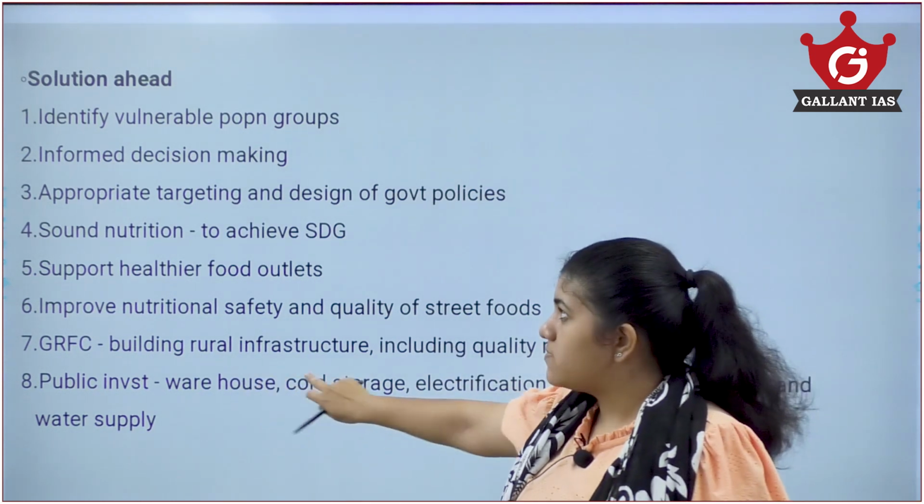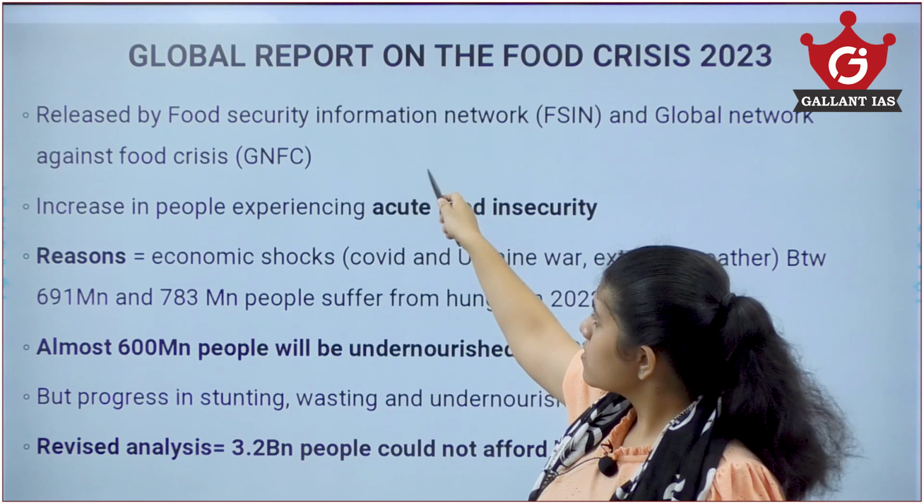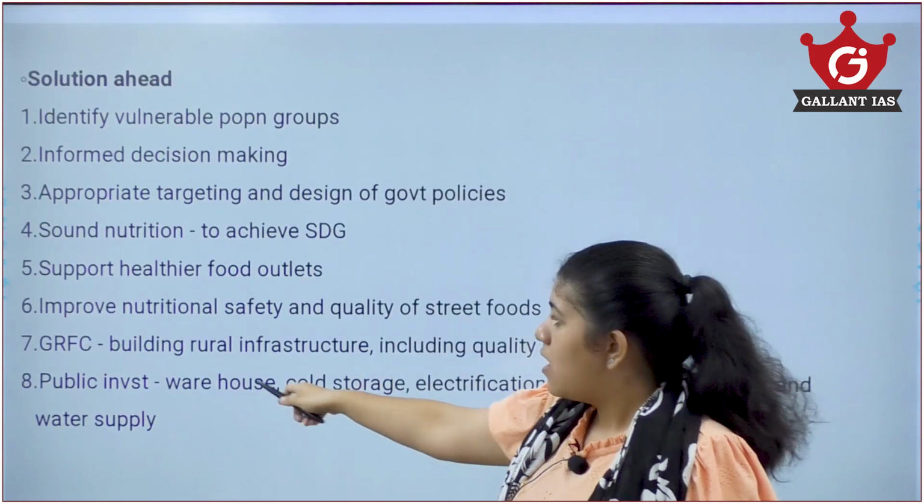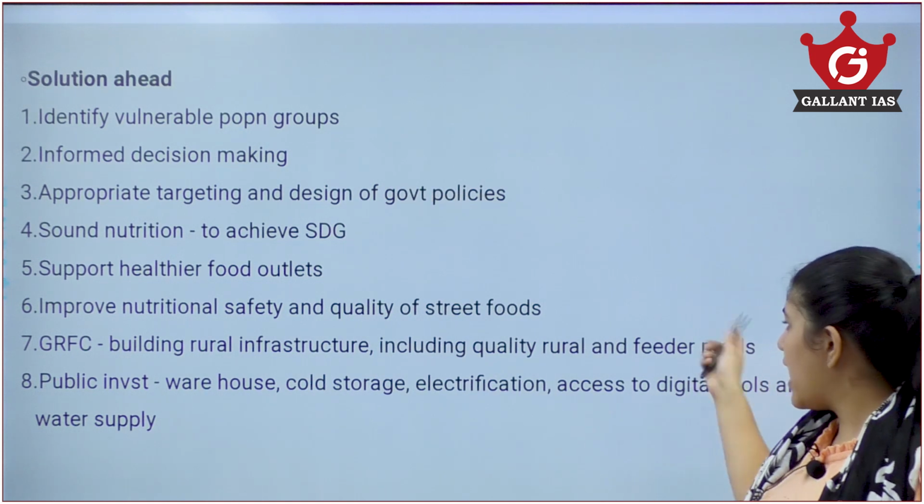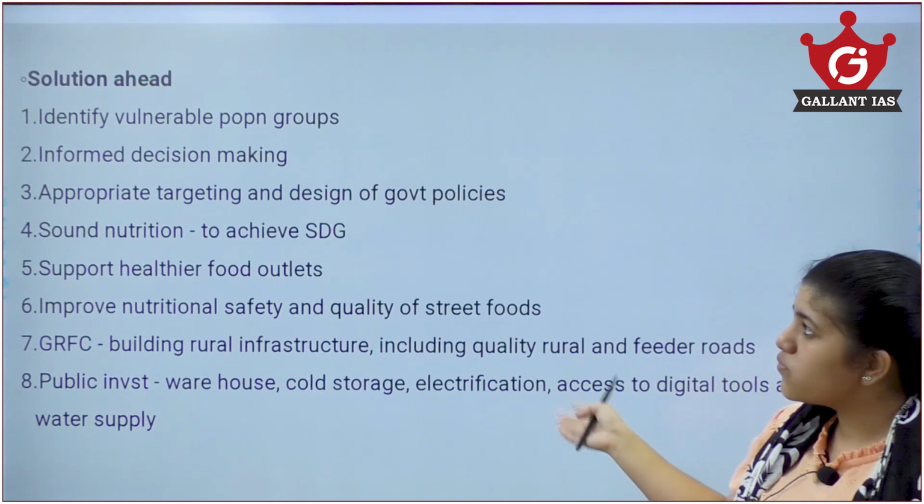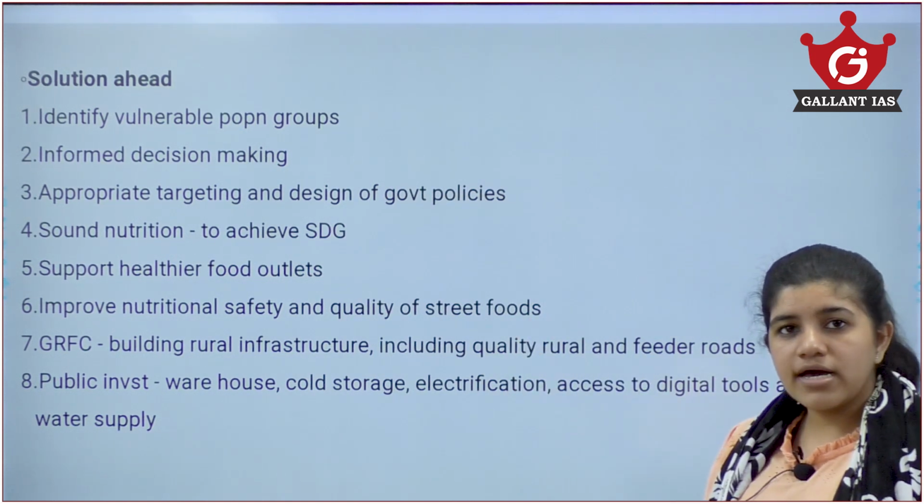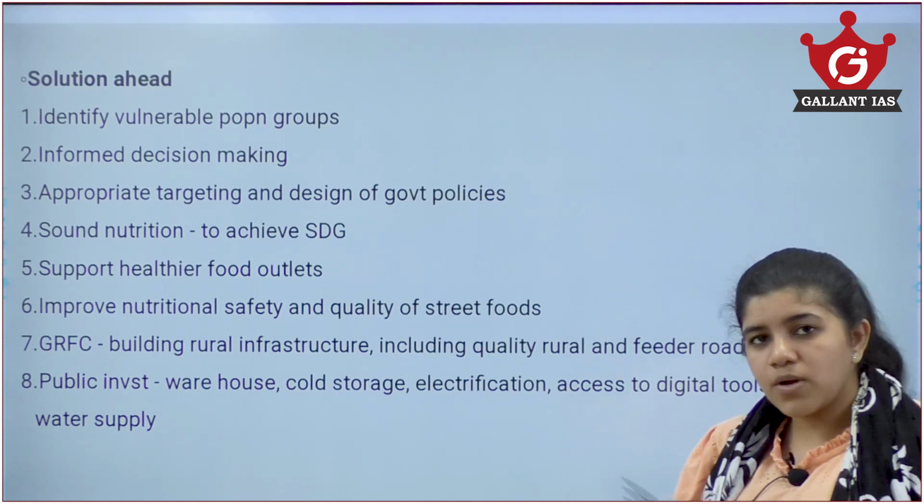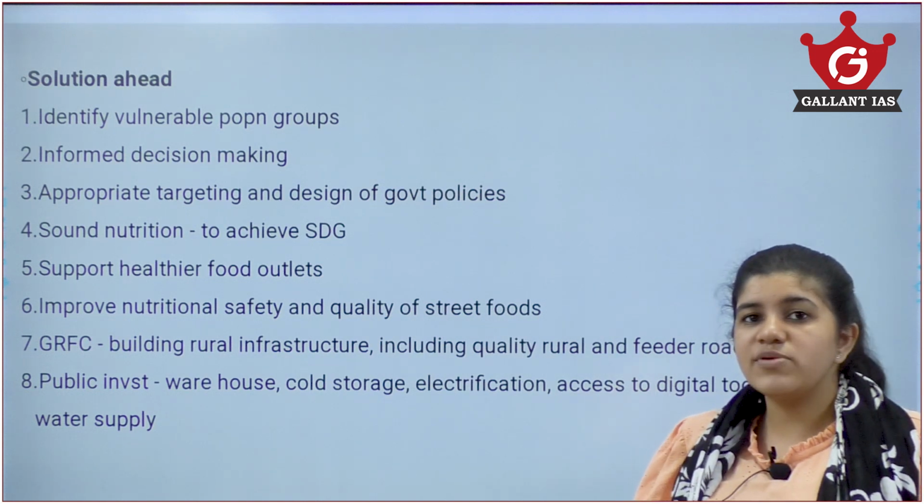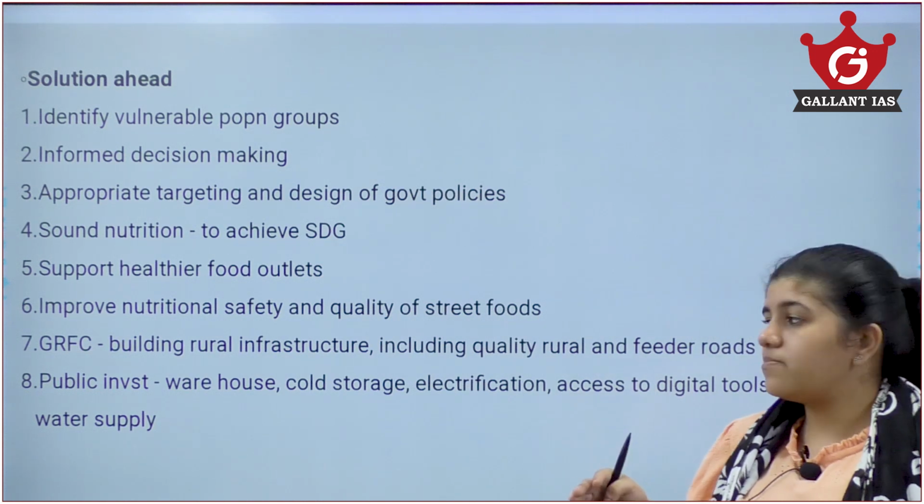Also the GRFC, which we talked about. Building rural infrastructure, so that people get quality rural and feeder roads, would boost the fight against hunger. It will give them employment opportunities, they will have income, then poverty will be reduced, then hunger will be reduced. So, this vicious cycle will be over.